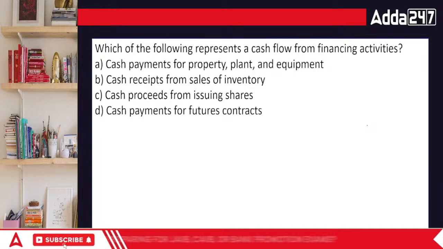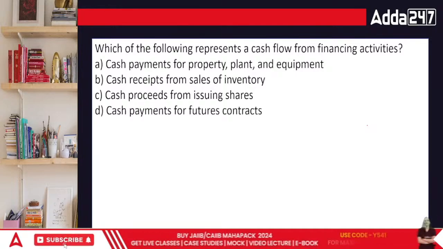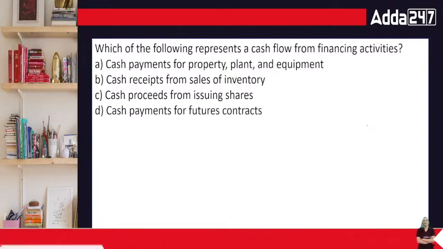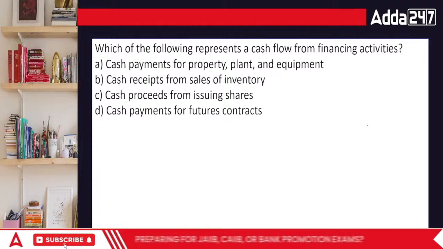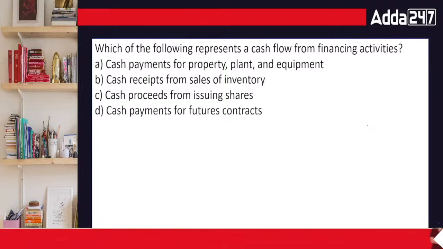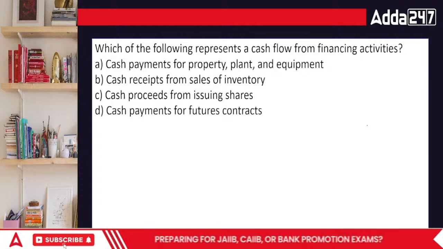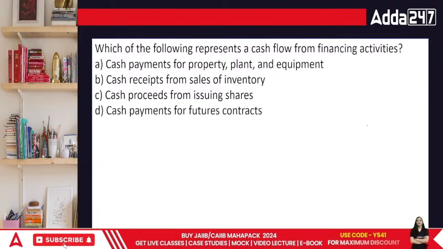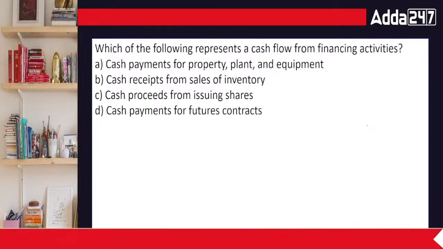Next question. Which of the following represents the cash flow from financing activities? Cash payments of property, plant and equipment, cash receipts from sale of inventory, cash proceeds from issuing shares, or the last one, cash payments for future contracts. What's going to be the answer, everyone?